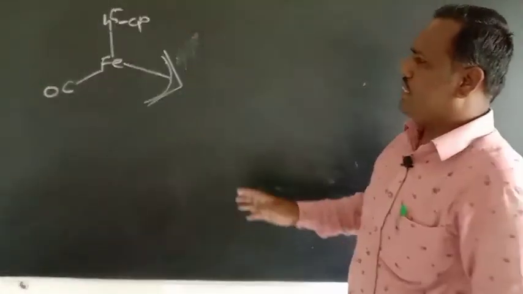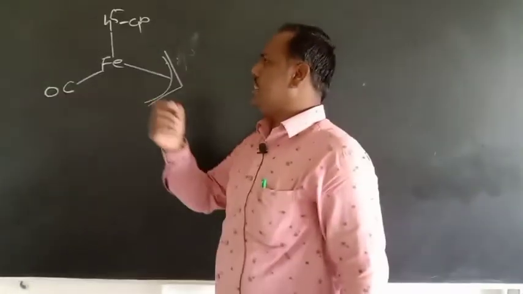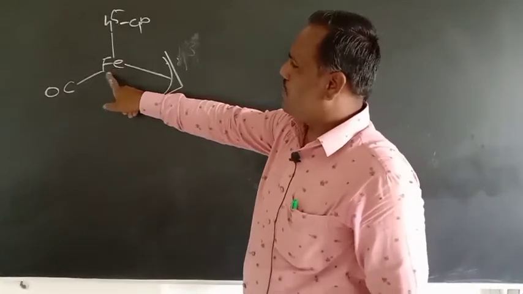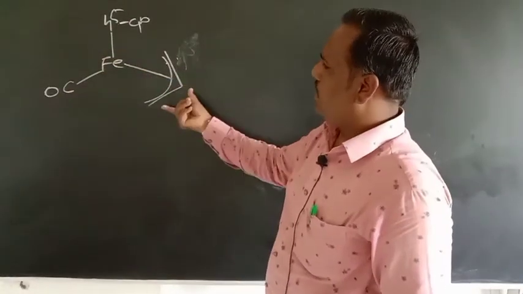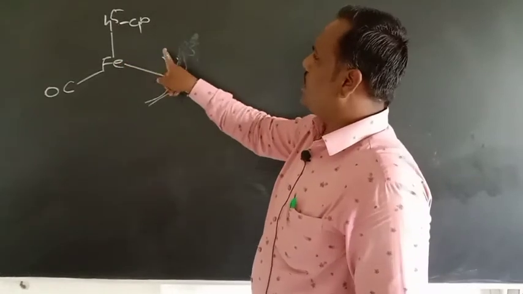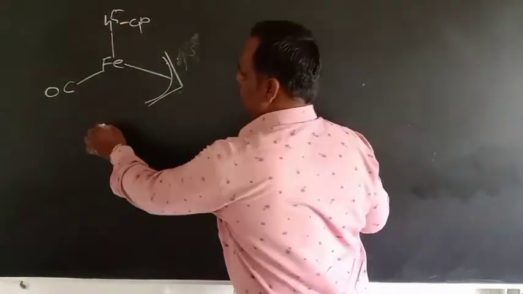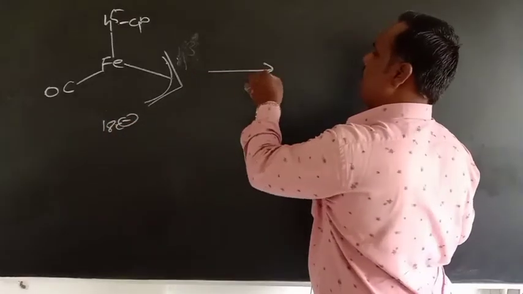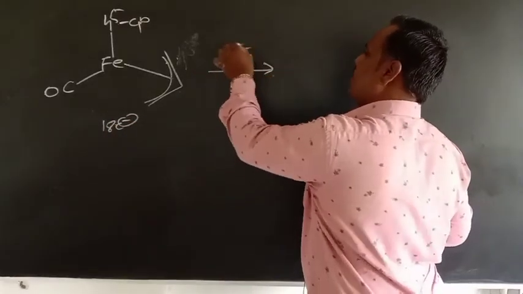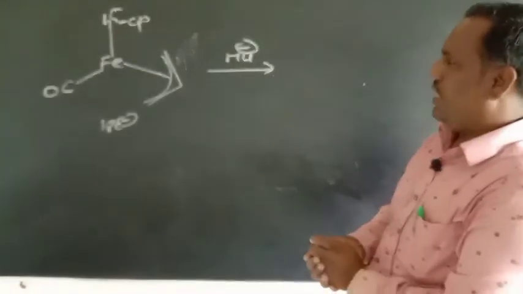If we consider a carbonyl as a ligand, 8, 2, 10, 15, and then 16, 17, 18. So this is an 18 electron species, in this complex where a nucleophile should attack.